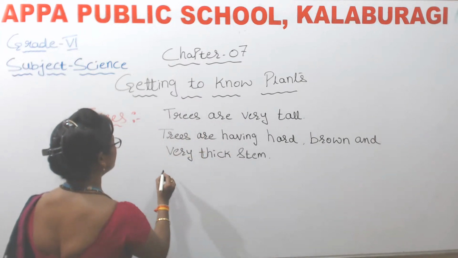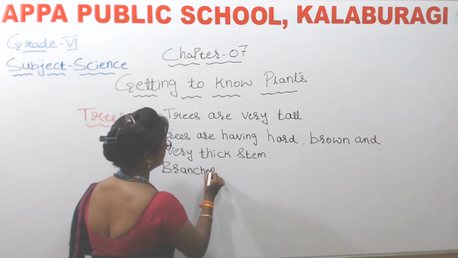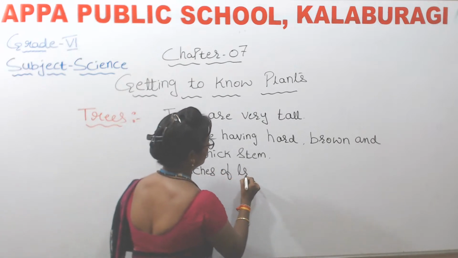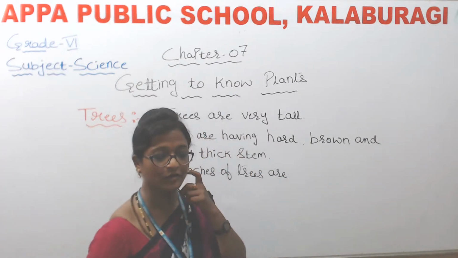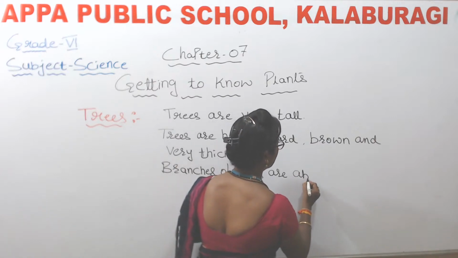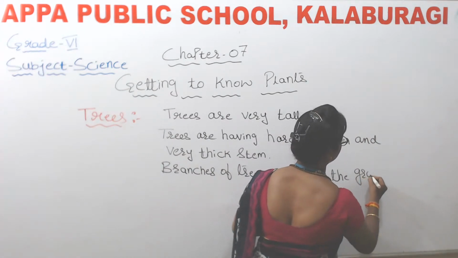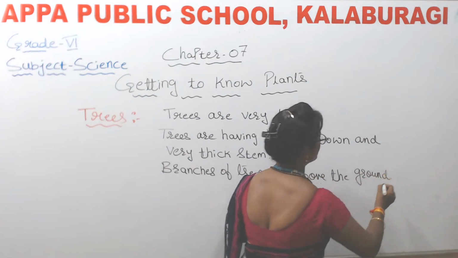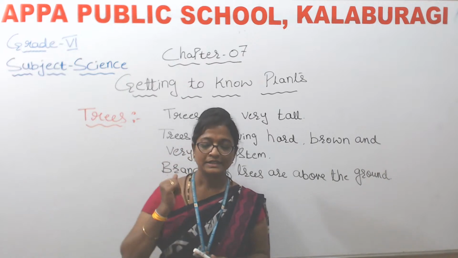And how will the branches be? Are the branches of trees close to the ground? Yes, children? No, they are above the ground. Okay, so the branches of the trees are above the ground.